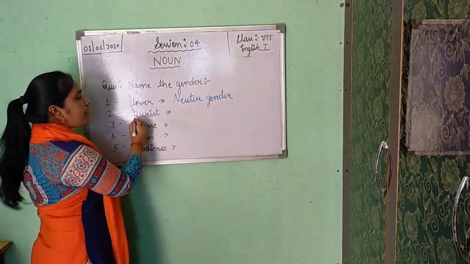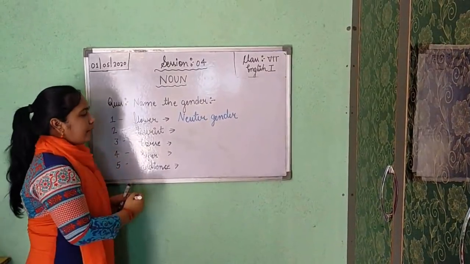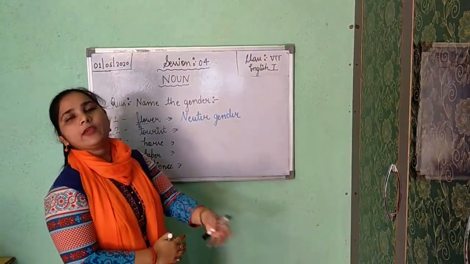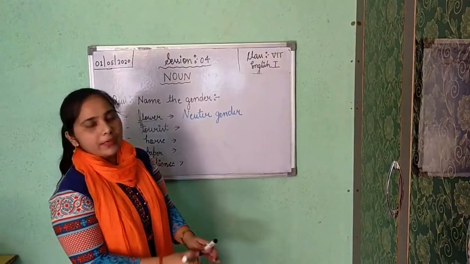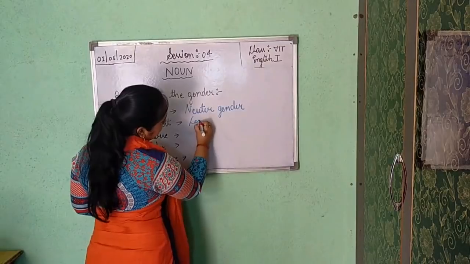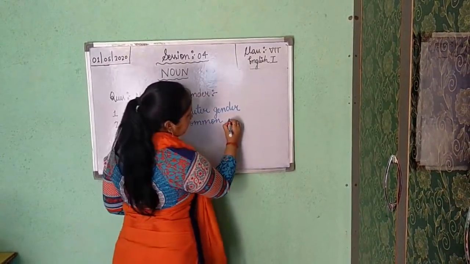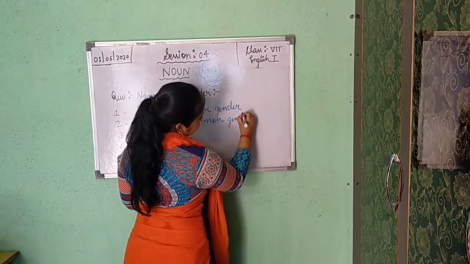Now second is tourist, a visitor, a traveler. Male can be a tourist, female can be a tourist, both can be tourists. So when both are covered by a word, it is common gender.